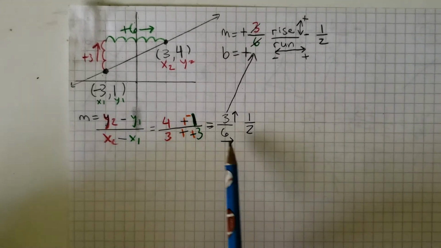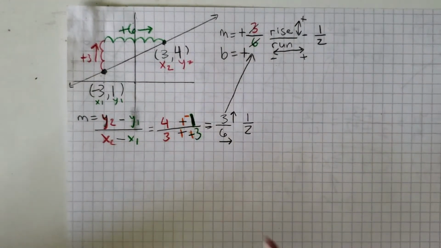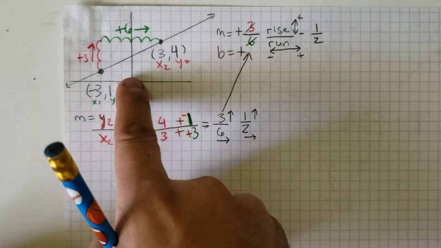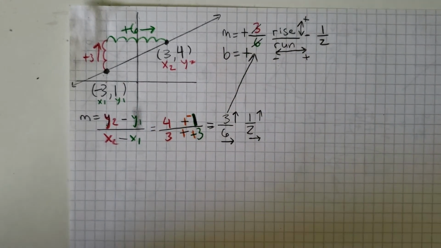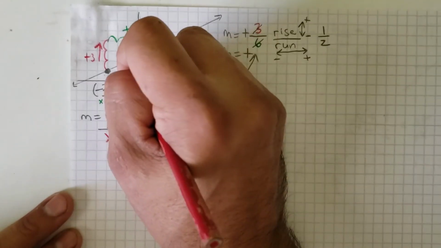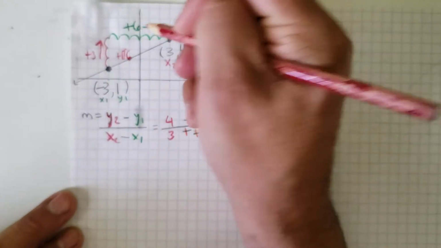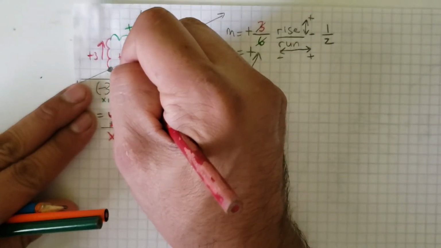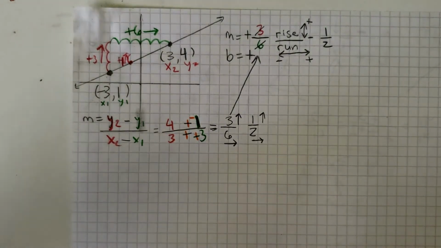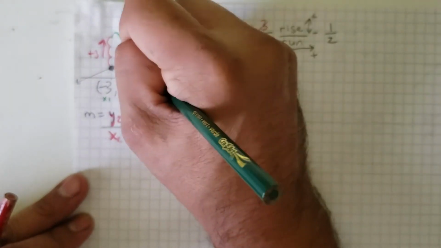And what that means for here, if we reenact the slope, remember, it tells us to go up 1 and over 2. We should still follow this same line. Okay, so let's say I pick, I don't know, I can even pick the same points or not. I can pick this one right here. Look, if I put a point here and I go up 1, so that's a +1 and it goes up. Okay, there we go. So that's a +1 and it does go up. Okay, so if I go up 1 and over 2, let's go over 2. 1, 2, right there. So that's my 2 points.